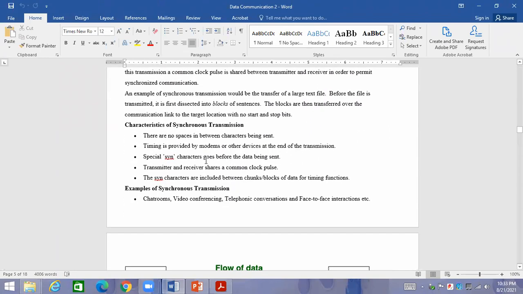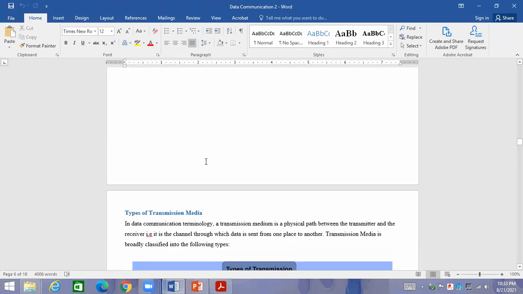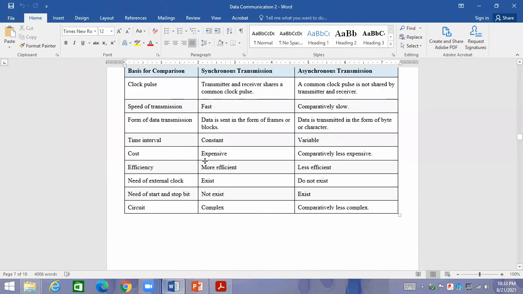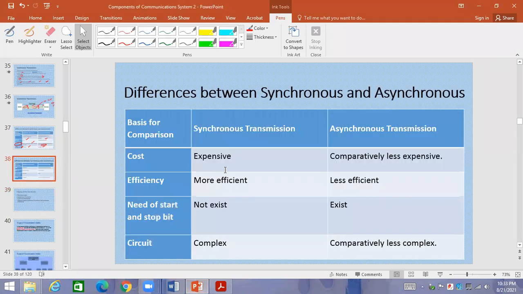We have covered all these things for the transmission modes. But some other points are also there in this slide. Cost: you will be able to see that the cost of the synchronous transmission is high and the cost of the asynchronous transmission is low.